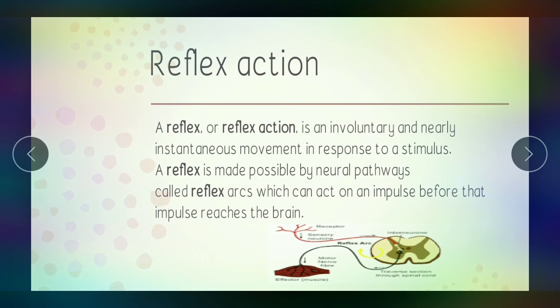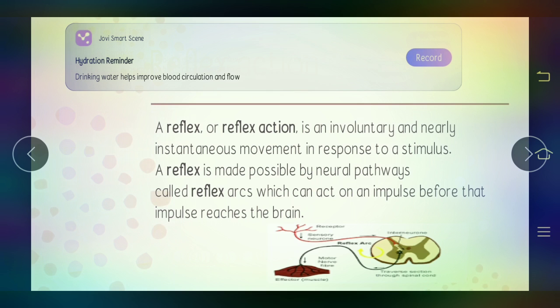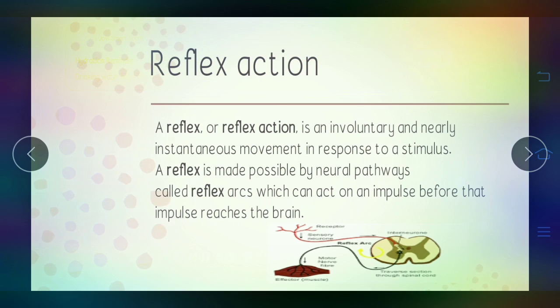It is done by the spinal cord, because if we wait for the impulses to reach the brain, then we have to pay a heavy cost. It would be a very bad situation if we think that the snake is coming, I have to run.